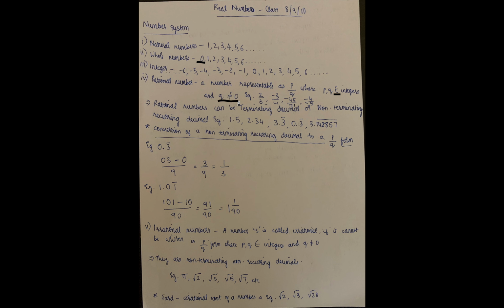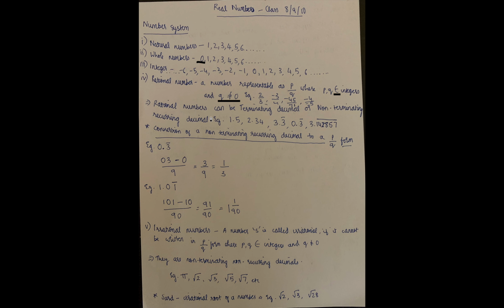This is very important. So why shouldn't q be equal to 0? q is the denominator. Whenever there is any division and the denominator is 0, then the answer becomes not defined, because anything divided by 0 is not defined. Now, rational numbers can be terminating decimal or non-terminating recurring decimal.